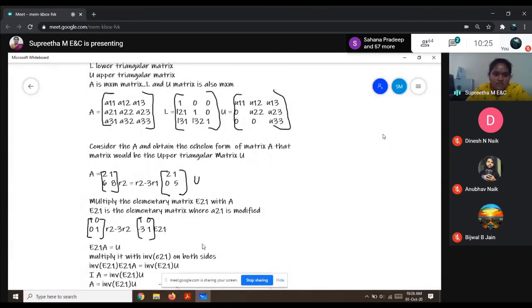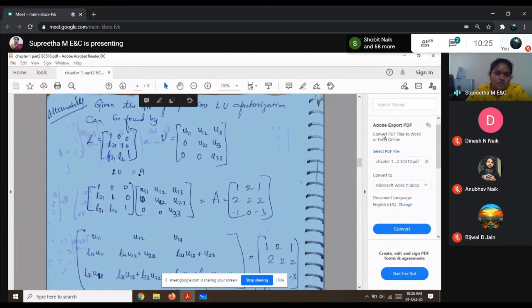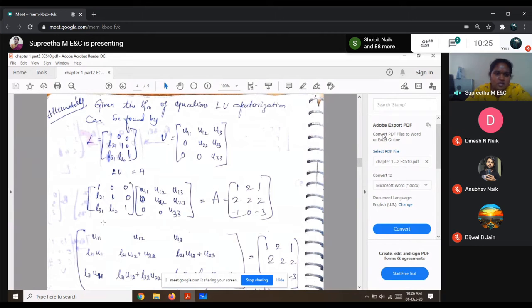So I have the L and the U form of a matrix. As we all know, A is equal to LU, so LU is also equal to A because it is the same single matrix. I'm factorizing it. Now consider the matrix L and the matrix U in the standard form. L is 1, 0, 0, L21, 1, 0, and L31, L32, 1. Similarly, your upper triangular matrix U11, U12, U13, 0, U22, U23, 0, 0, and U33, which is equal to our matrix.